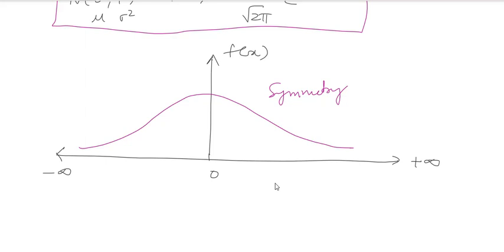So usually you won't get problems based upon the normal distribution, because if they want to give you a problem on normal distribution, they have to give you the normal distribution table, right? They don't want to entertain that. So that is the reason why they mostly won't ask problems based upon the normal distribution. Clear with my point? Don't get bothered, and try to practice problems on both the binomial distribution as well as the Poisson distribution.